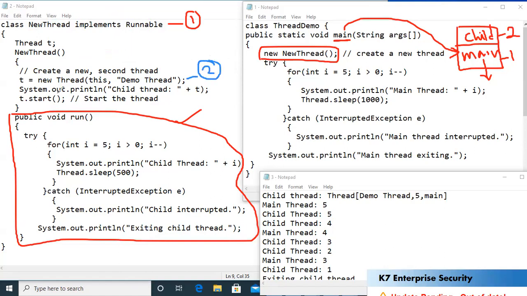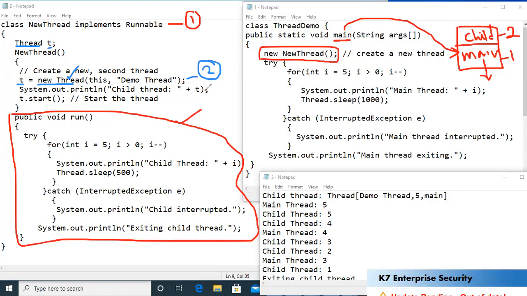Step 2, what I've done, I've created a thread. Once you create a thread, you see that this entire object is referred to by a variable called t. And what's the type of t? The type of t is Thread, because I am trying to create a thread object. So therefore, the type of t is Thread.